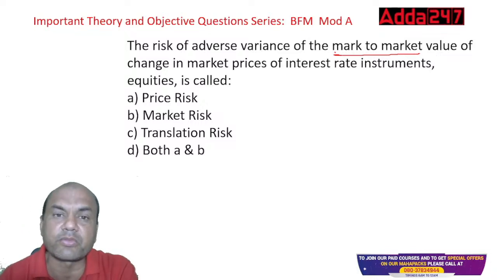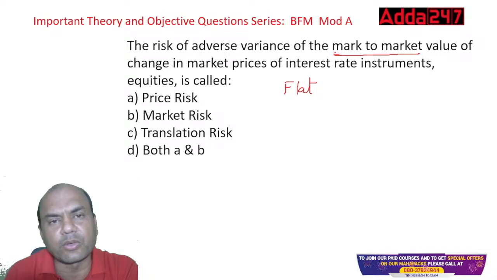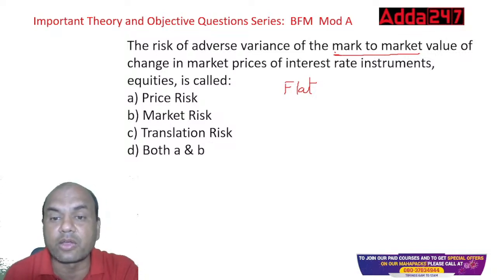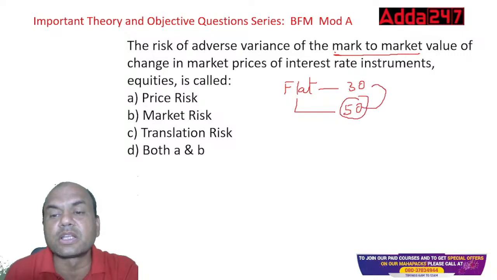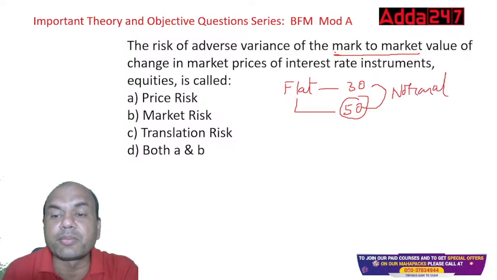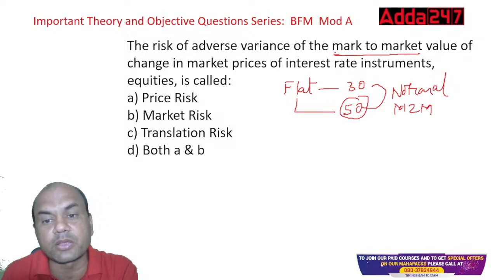That's the meaning of mark to market. Suppose you have purchased a flat for staying. Now you won't be selling this flat because you are staying in it. But you get the daily rates for this. There are certain brokers who come to you, sir, the flat you had bought at, let's say, 30 lakhs, is now worth around 50 lakhs. So this difference is known as notional, or the other name is mark to market, M to M. M to M means the rate at which I had bought and the present value of my security.